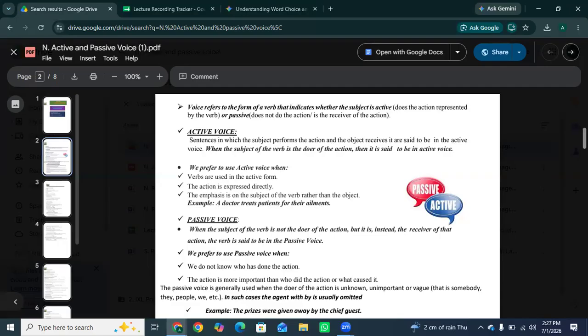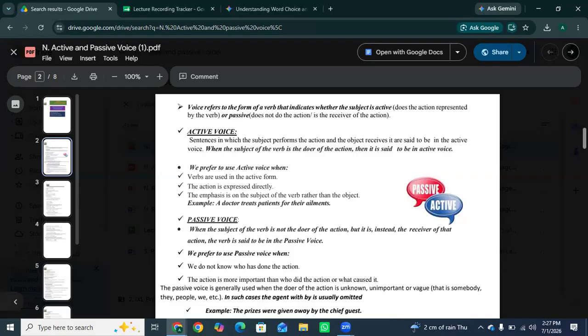Passive voice: when the subject of the verb is not the doer of the action but is instead the receiver of that action, the verb is said to be in the passive voice. In passive voice, the subject sits back and receives the action instead of doing it. If we say dinner was cooked by the chef, dinner is the subject, but it's just sitting there being cooked. We use this style when the action itself is the most important part. For example, the prizes were given away by the chief guest.